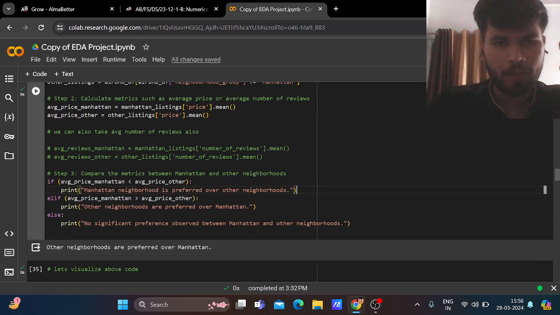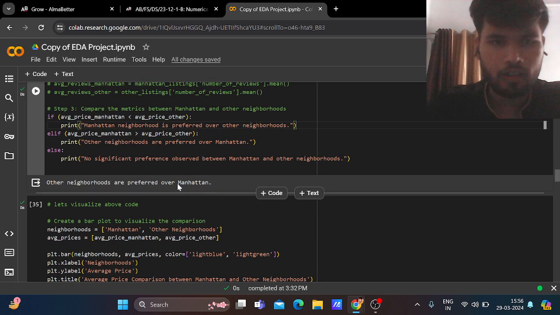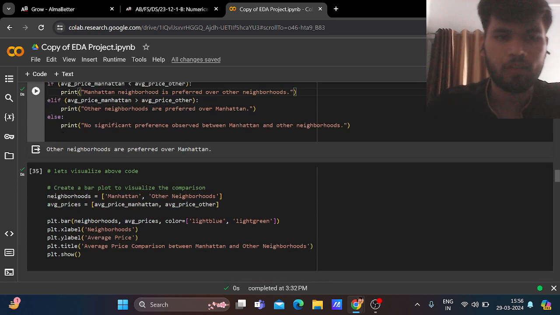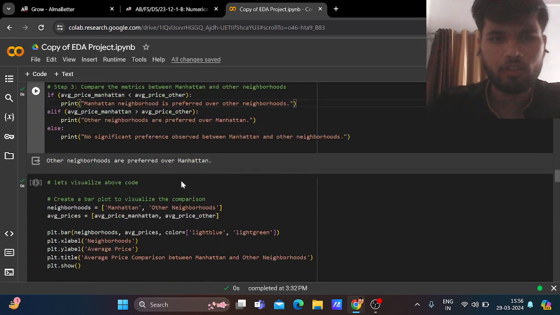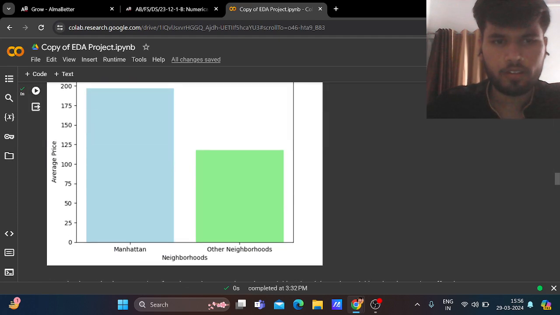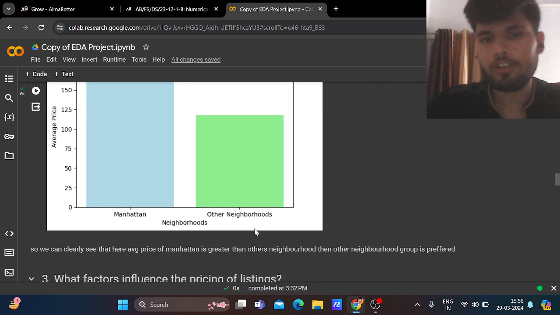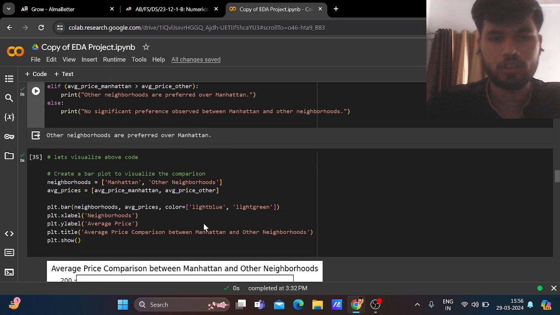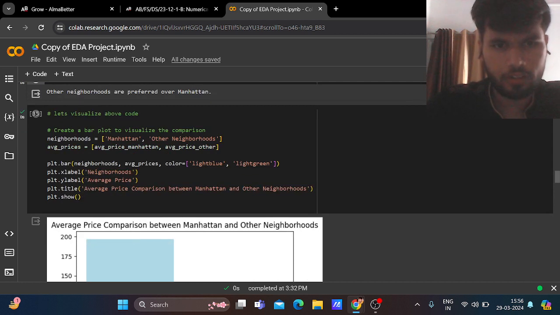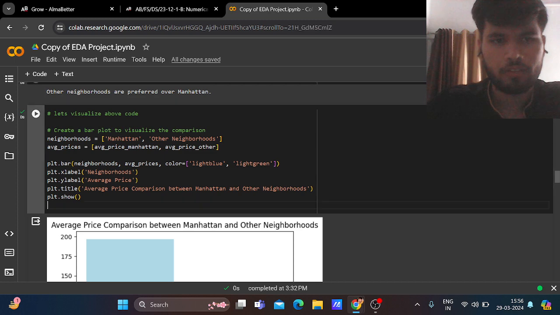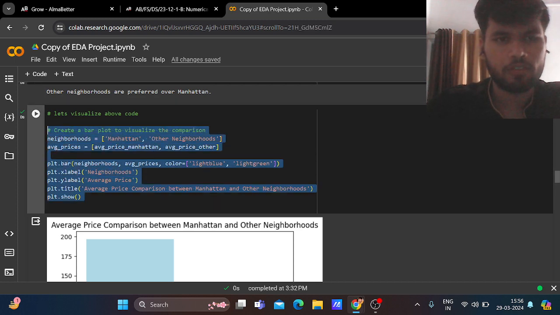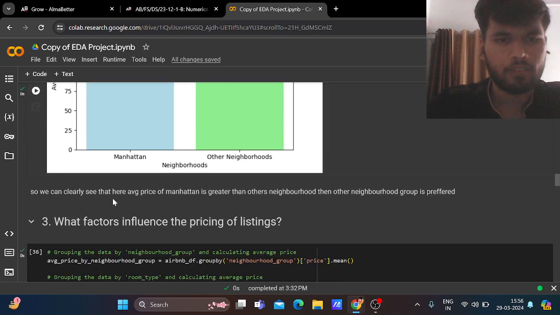If the average price is less than the average price of others, then Manhattan is preferred. Otherwise, other neighborhoods are preferred. So let's see through this visualization. Average price is more for Manhattan than other neighborhoods. So obviously, other neighborhoods are preferred over Manhattan, as Manhattan is a posh location. So this is the code: on the X label neighborhoods, Y label average price. So this is the code basically.